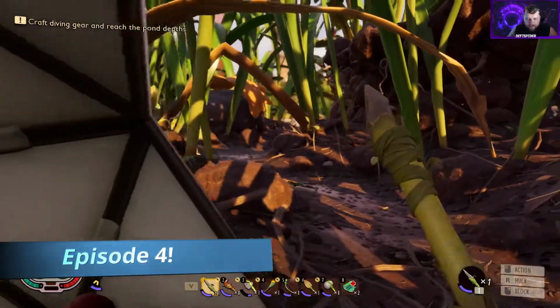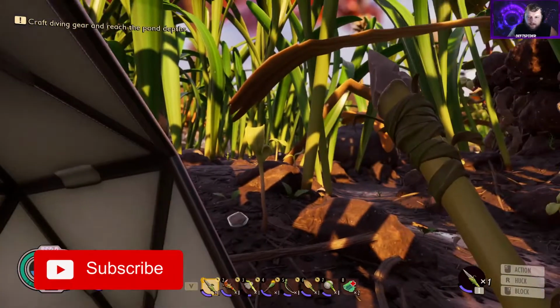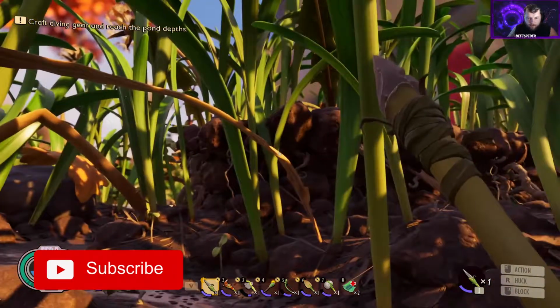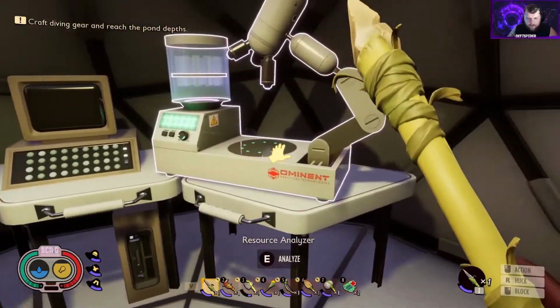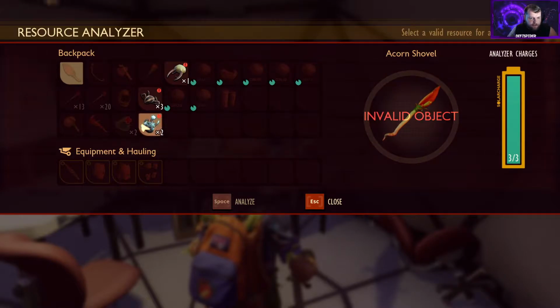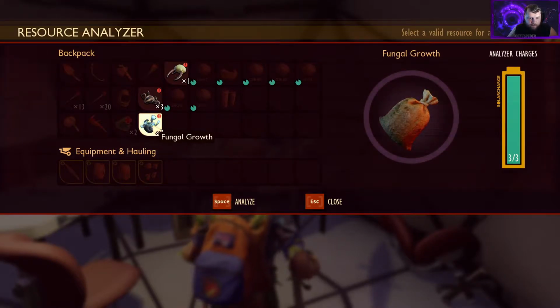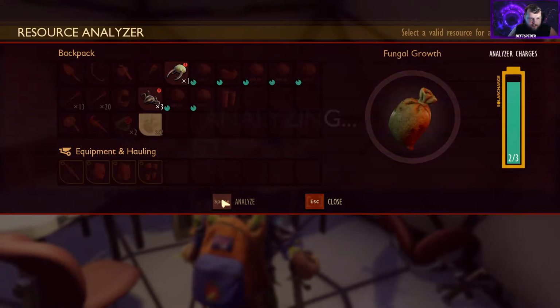So today we're gonna get some more science and stuff, finish some more quests, and like I said, go ahead and start working on building a base. If everything goes well, maybe we'll go get some more materials. So we're over here at the first analyzer again, and I got more materials. So we killed some mites that were infected. They gave us some fungal growth, so let's check that out.